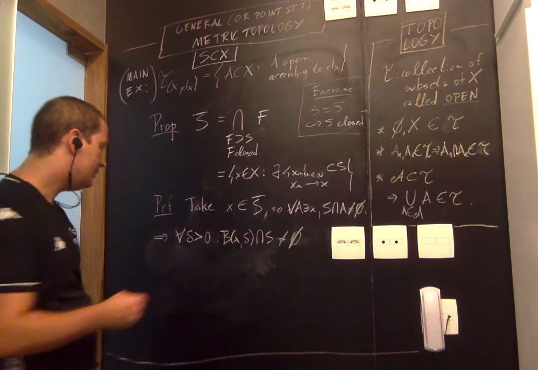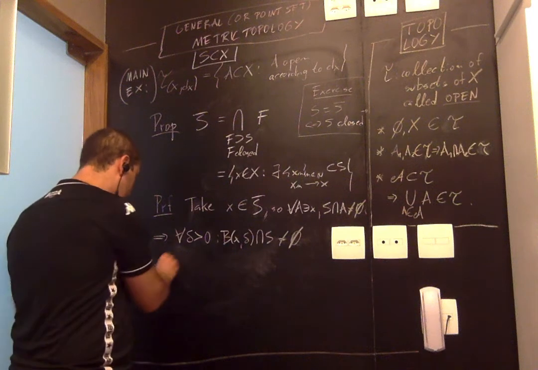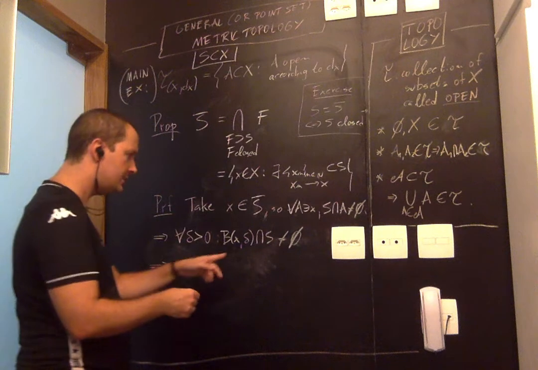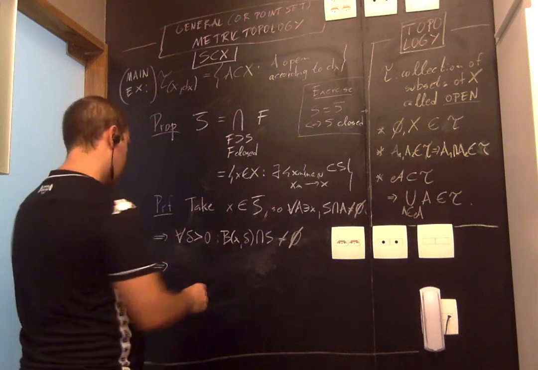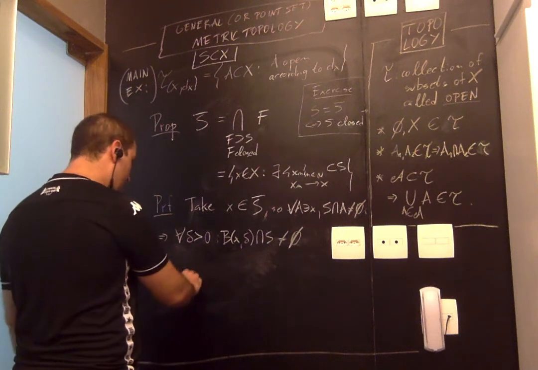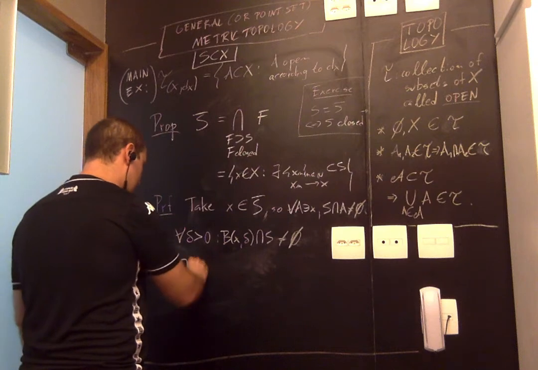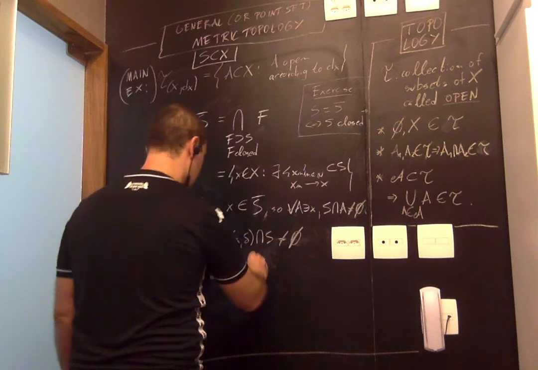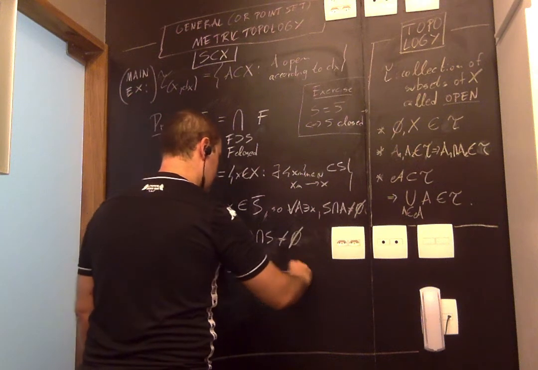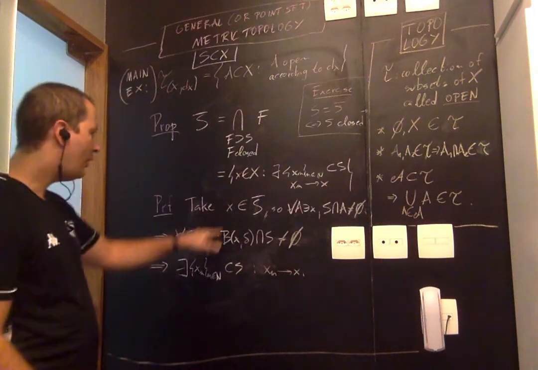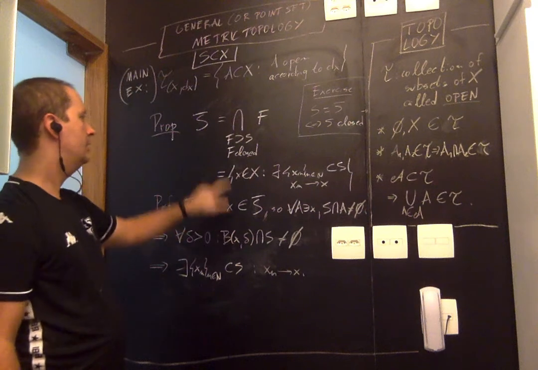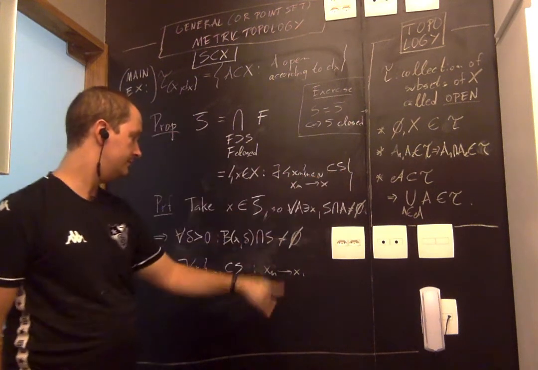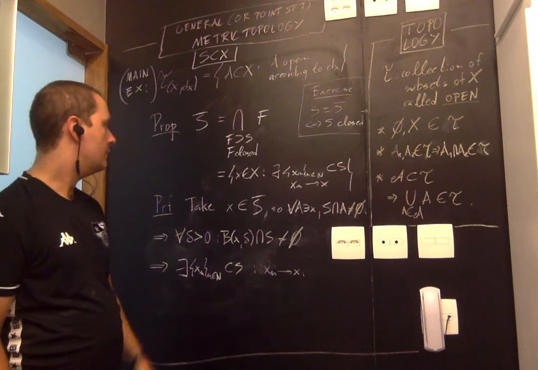But now we're done. Because we know from something we saw in the first video in topology, and it's also an exercise in the notes, this condition is actually equivalent to the fact that there exists a sequence of points in S that converges to X. Therefore, any point in the closure has to have its convergent sequence coming from S. So again, what did we show?